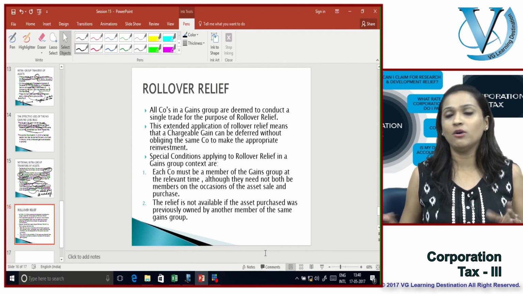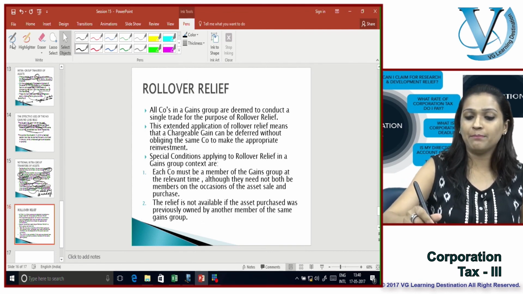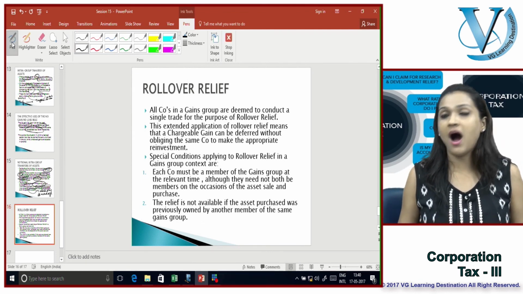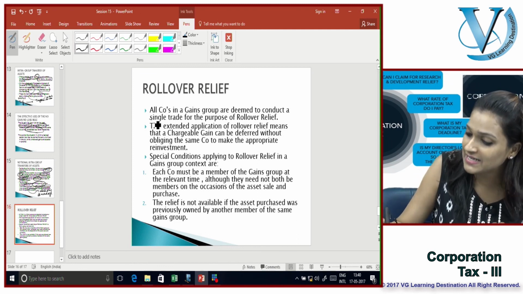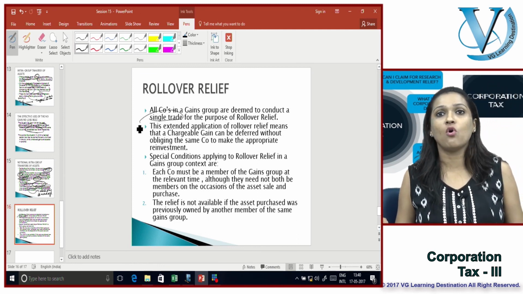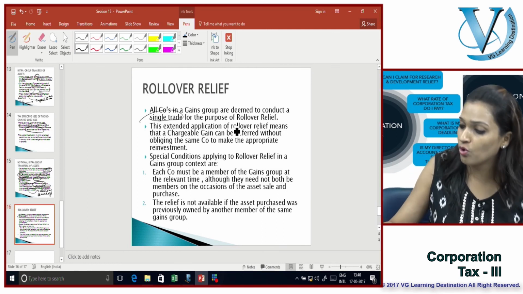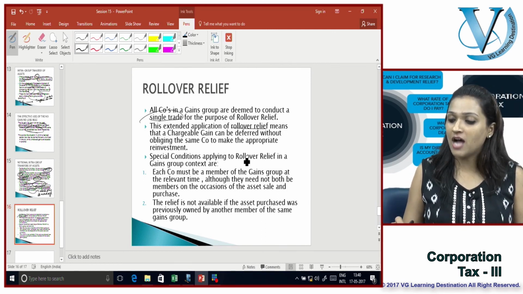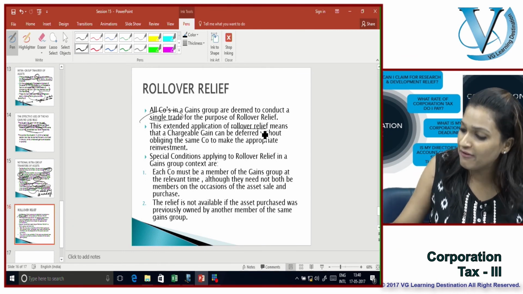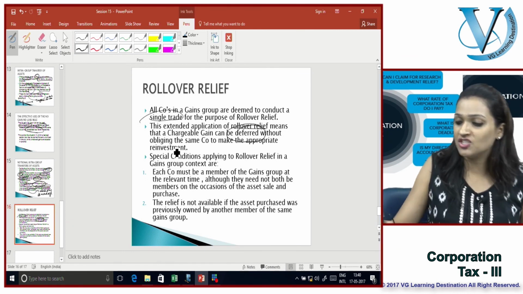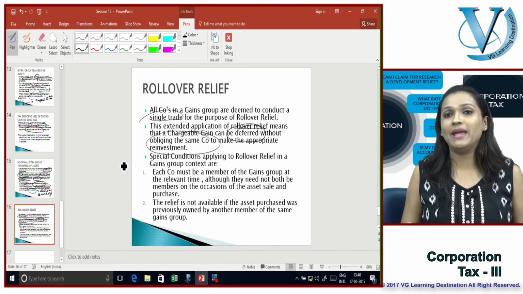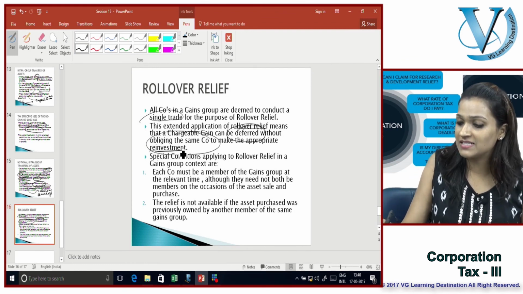Also, what about rollover relief? All companies in a gains group are deemed to conduct a single trade for the purpose of rollover relief. This extended application of rollover relief means that a chargeable gain can be deferred without obliging the same company to make the reinvestment.